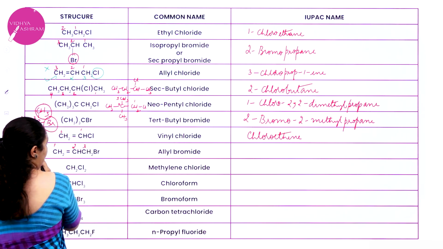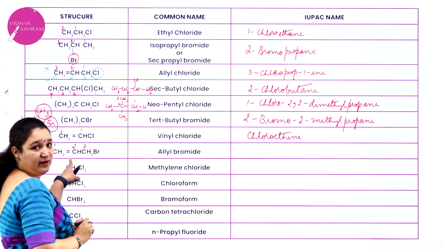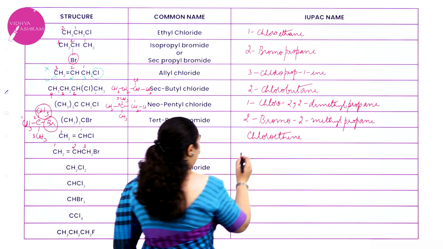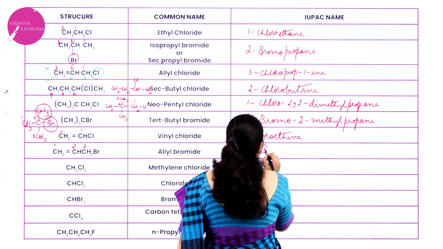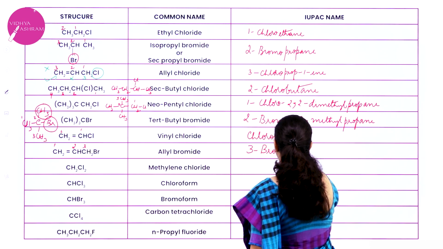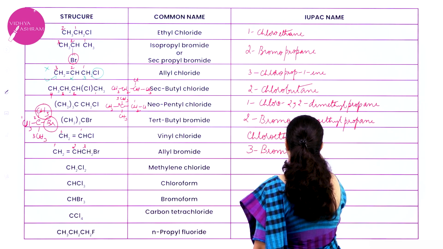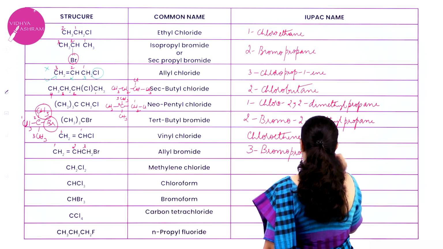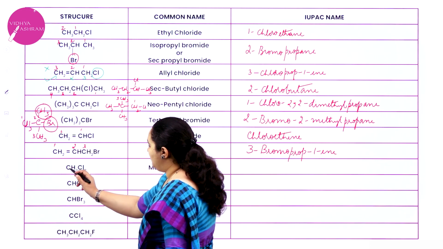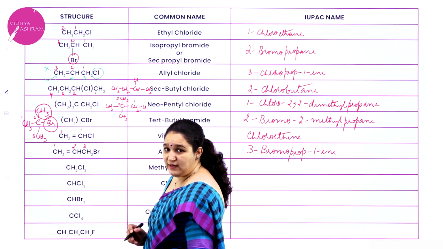I have to take the other way around. If I take this, it gets the less priority, so it will be wrong. 1, 2, 3. 3 carbon atom has got bromo group, so it is 3-bromoprop-1-ene.